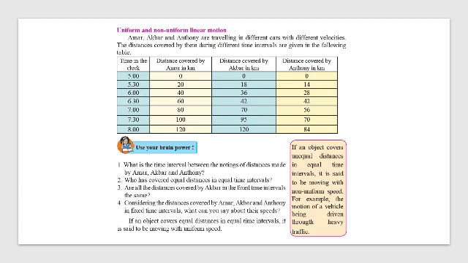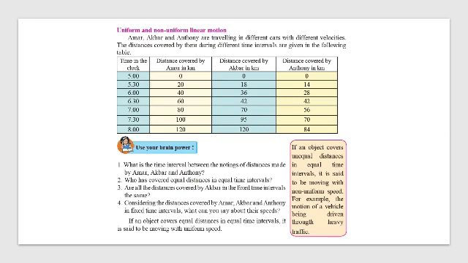If you see the distance covered by Amar in kilometers, it is 0, 20, 40, 60, 80. So everywhere there is a difference of 20 kilometers. If you see the distance covered by Anthony, 0, 14, 28, 42. Here again there is a difference of 14 kilometers. But look at the distance covered by Akbar. 0, 18, 36, 18. Difference of 18. Then 42, 36. There's a difference of 6.